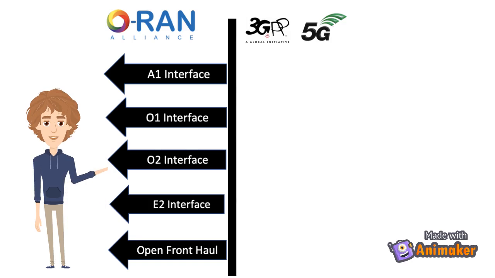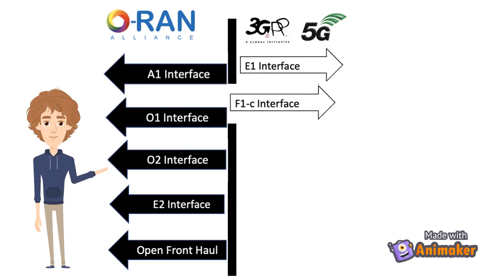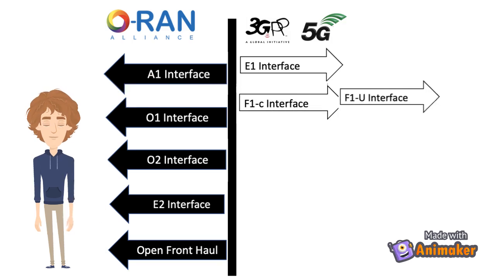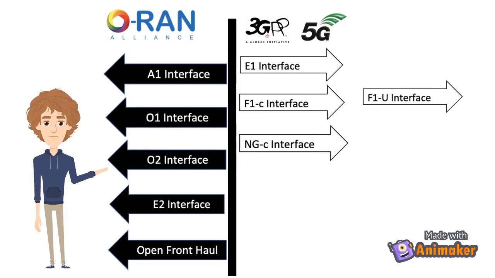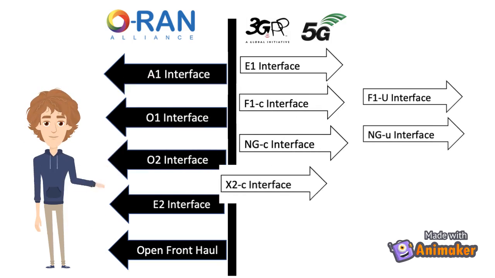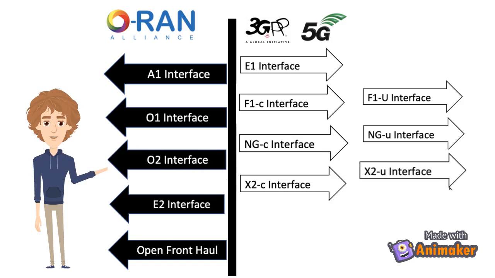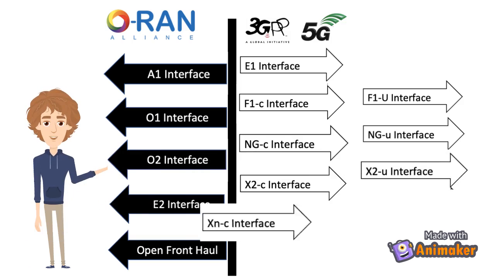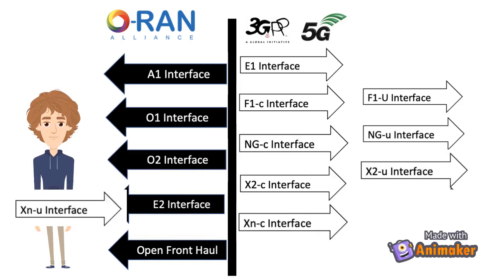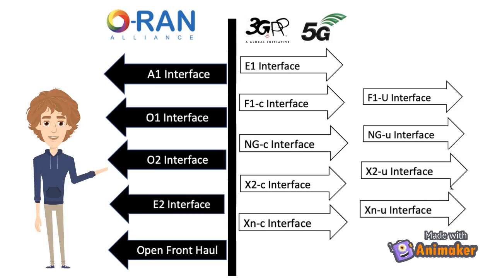And the interfaces defined and maintained by 3GPP are E1 interface, F1C interface, F1U interface, NGC interface, NGU interface, X2C interface, X2U interface, XNC interface, XNU interface, and UU interface.